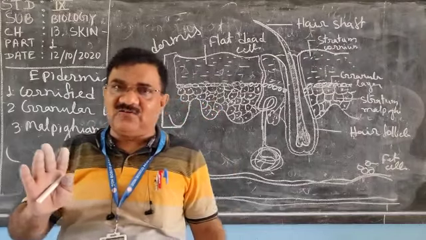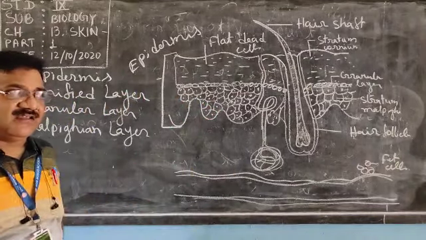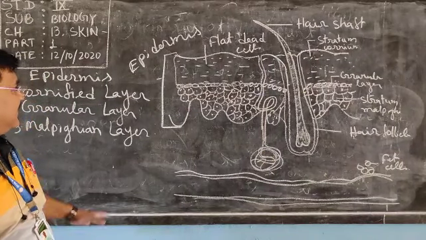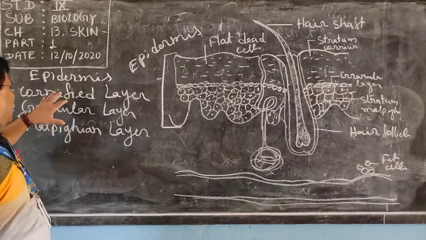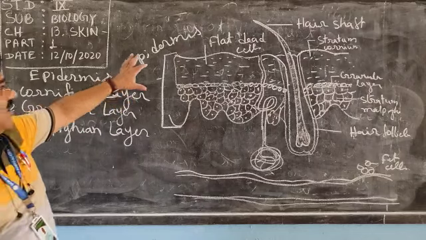Once more, try to understand that epidermis is the outer layer of the skin. Epidermis is made up of three layers: cornified layer, granular layer, and Malpighian layer.